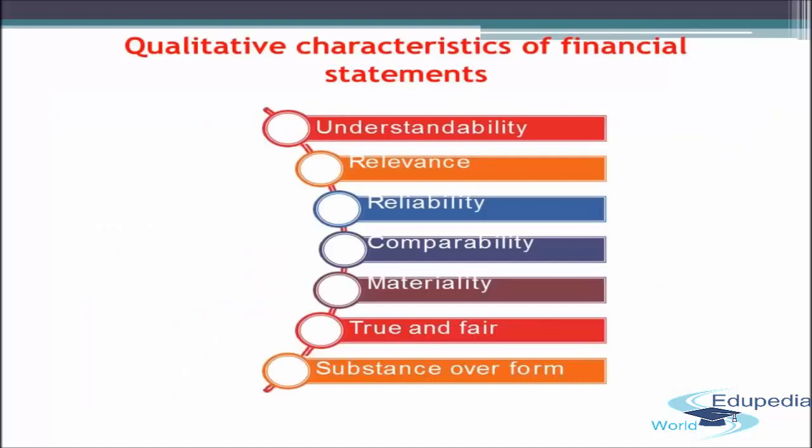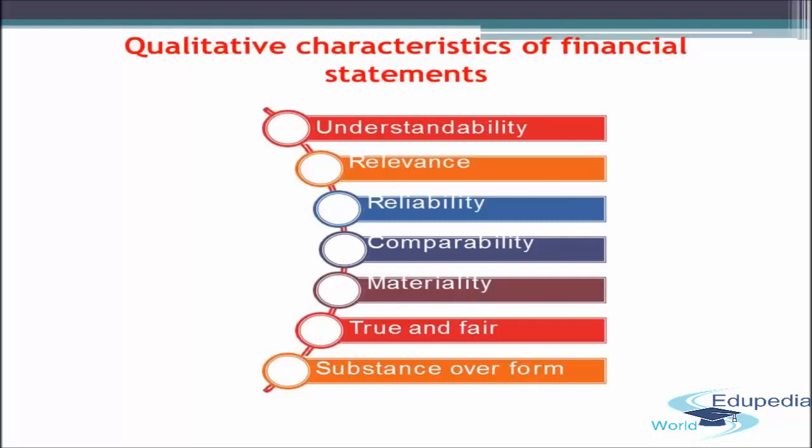Now, let us come to the second topic of today's class, that is the qualitative characteristics of financial statements. What characteristics should any financial statement possess, so that it can be easily interpreted by the end users? Number one is understandability.